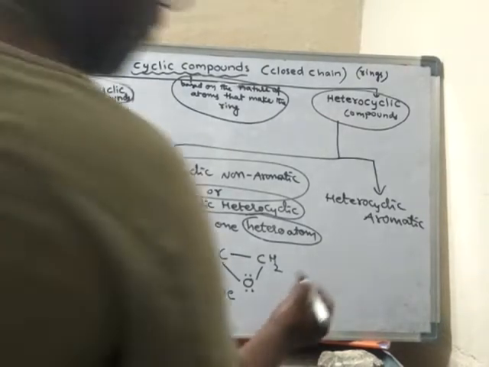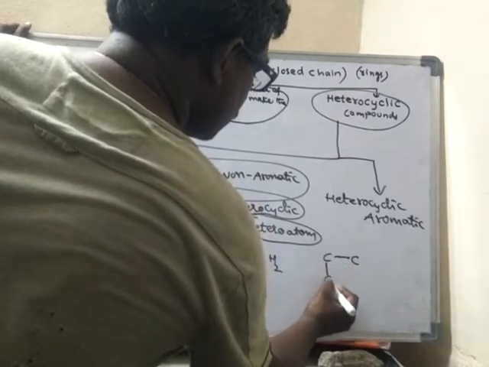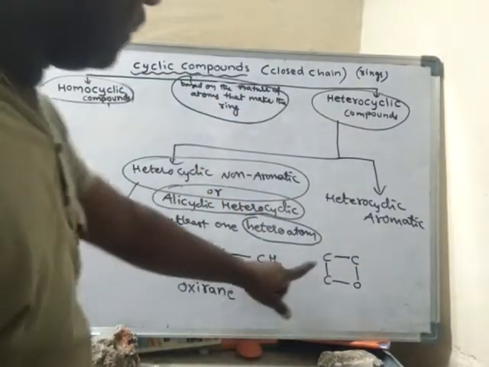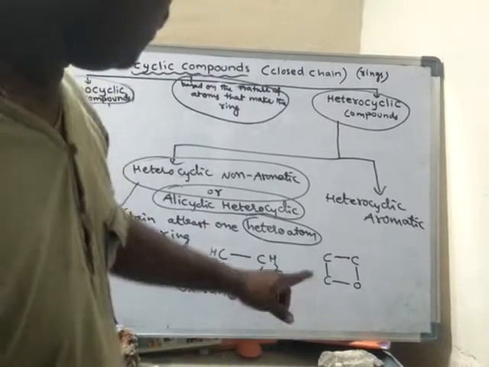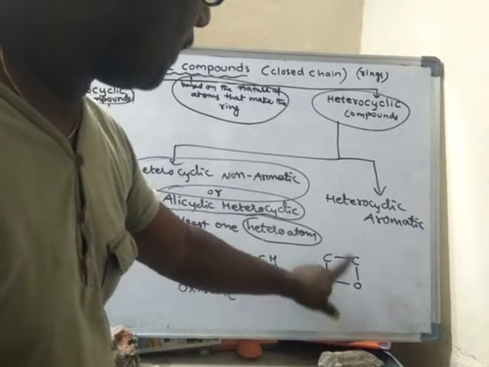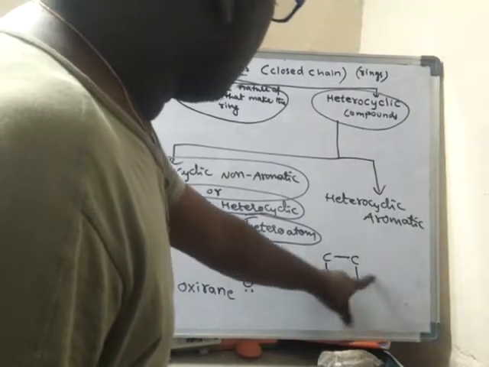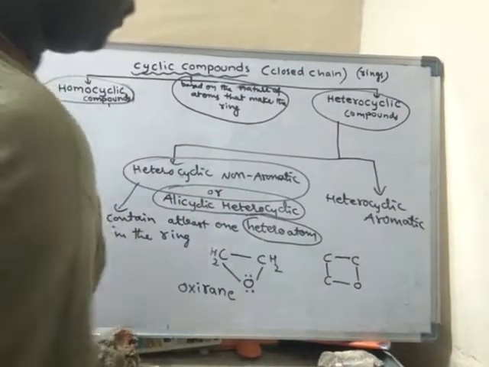Another example. Look here. This ring is not made up of only carbon atoms. A heteroatom is also present in the ring. Hence it is not homocyclic, it is a heterocyclic compound.